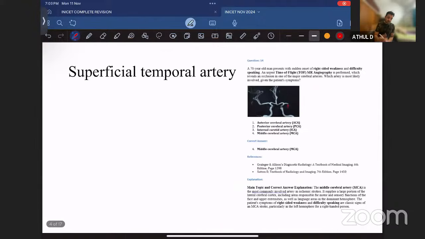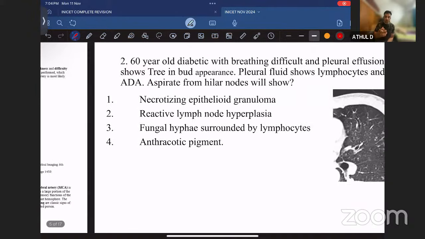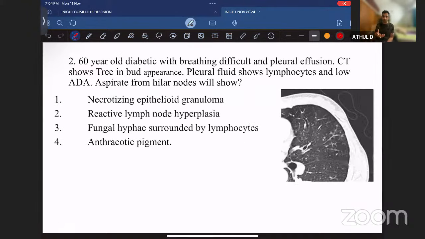So in our question bank and workbook, we were giving importance to the CT and MR angiogram images, and usually we keep on sticking in and around anterior cerebral, middle cerebral, posterior cerebral, because these were very, very important till date. But now they have come up with superficial temporal artery. Usually INI-CET exam will be like this. So you have to read in and around the previous year topics. That is the concept. You cannot stop with previous year questions. You have to sit, understand, analyze, and read more about these previous year topics.